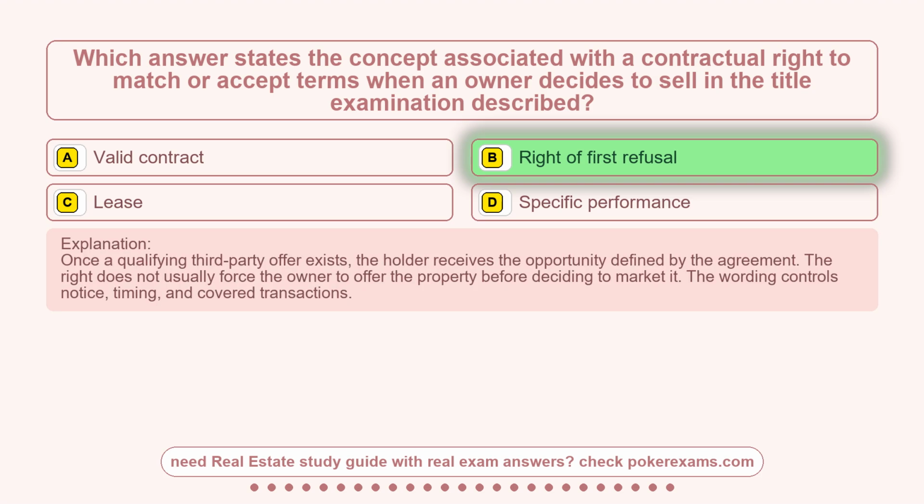Once a qualifying third-party offer exists, the holder receives the opportunity defined by the agreement. The right does not usually force the owner to offer the property before deciding to market it. The wording controls notice, timing, and covered transactions.